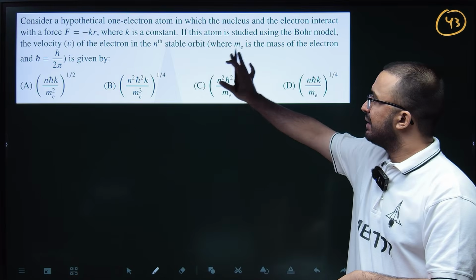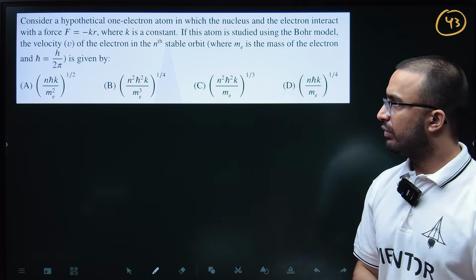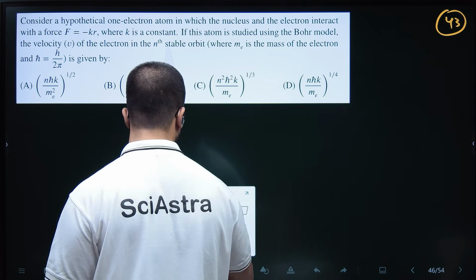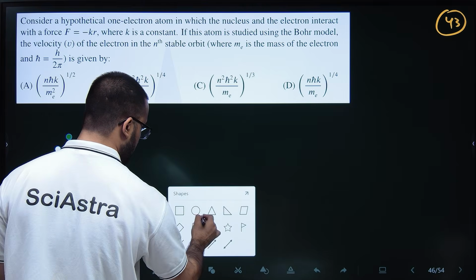So there is a hypothetical one-electron atom in which the nucleus and electron interact with a force F = -kr. This is the nucleus, and this is my electron.